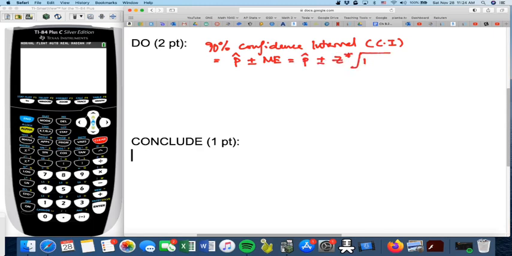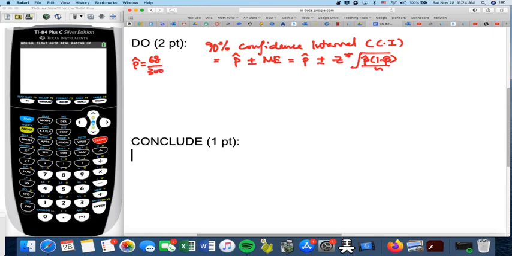Now, margin of error also has a formula. It goes like this: Z star times the square root of P hat times 1 minus P hat divided by N, all of it inside the square root. Remember that P hat is the sample proportion, so we need to calculate it.